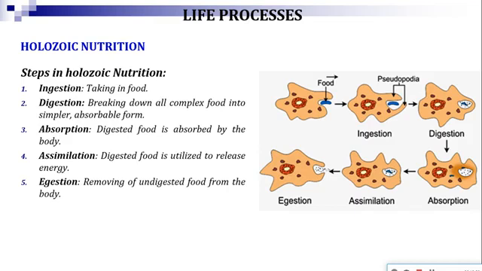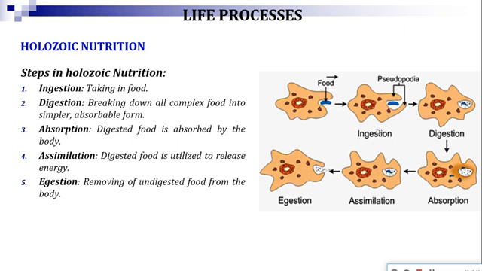Some food particles may remain undigested, so naturally those undigested particles have to be removed out from the body. So that process is known as egestion or excretion. So the figure represents these 5 steps. Here you see the cell, a unicellular organism.